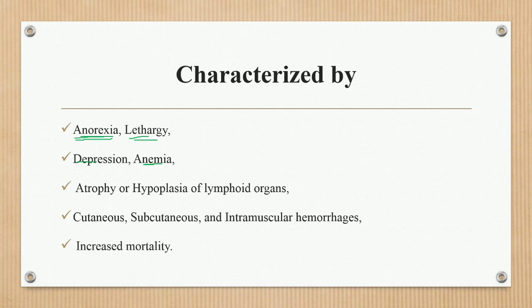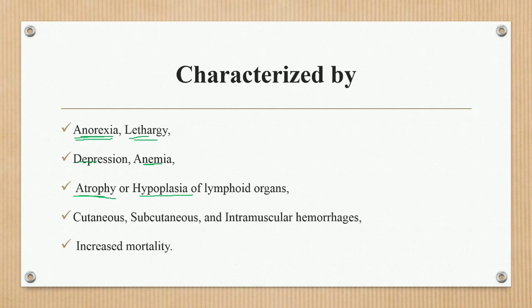Next point, atrophy or hypoplasia of the lymphoid organs. A decrease in the size of the lymphoid organs is called atrophy or hypoplasia. Hyperplasia is an increase and hypoplasia is a decrease.